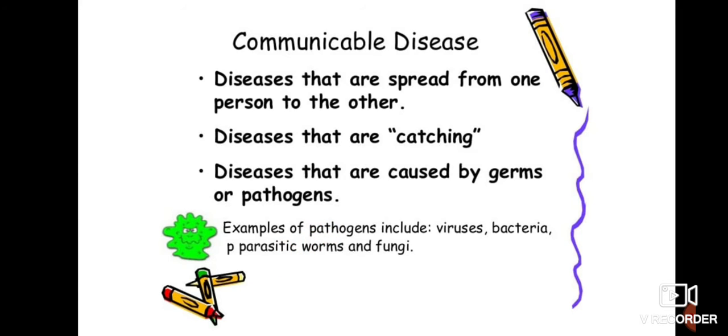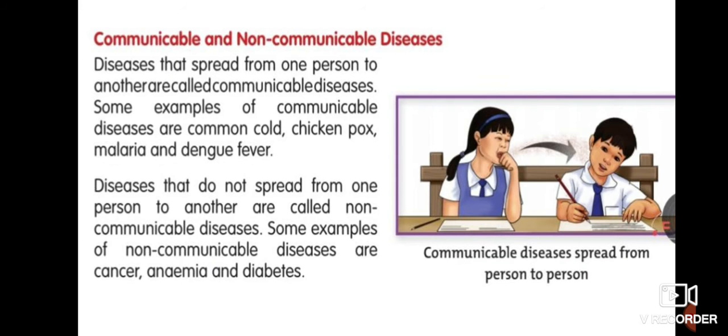So children, nowadays we are facing a problem that is caused by the COVID virus, sorry, not bacteria, it is a virus. So children, it is a viral disease, and COVID-19 is spreading very fast in our country. So it is very fatal also, isn't it? So what do you think about this? This is a communicable disease, children, because it is spreading from one person to another person. So it is a communicable disease.